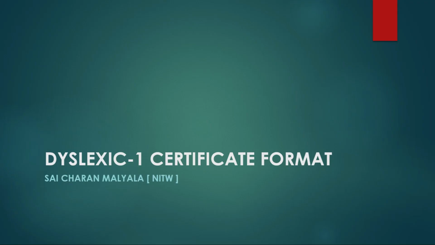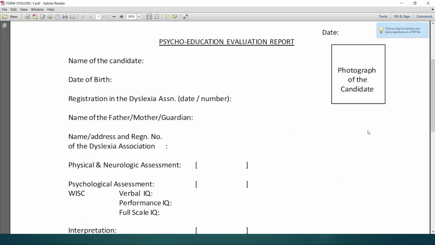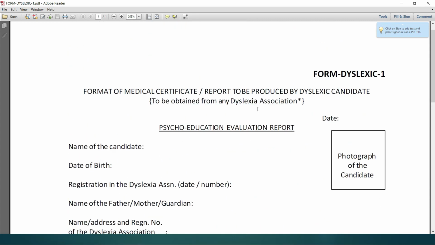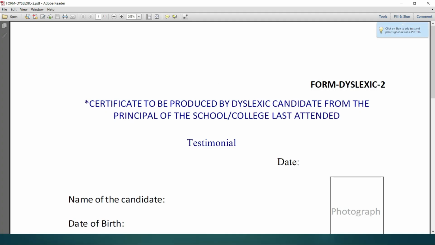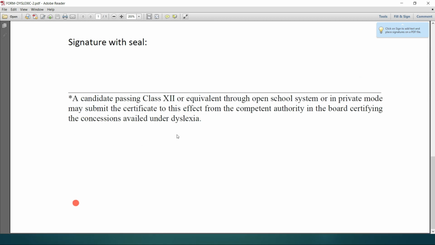Dyslexic 1 certificate format. This is the format of the medical certificate or report to be produced by a dyslexic candidate, to be obtained from any dyslexia association. Dyslexia means difficulty in reading and writing. Dyslexic 2 certificate format: this is the certificate to be produced by a dyslexic candidate from the principal of the school or college last attended.